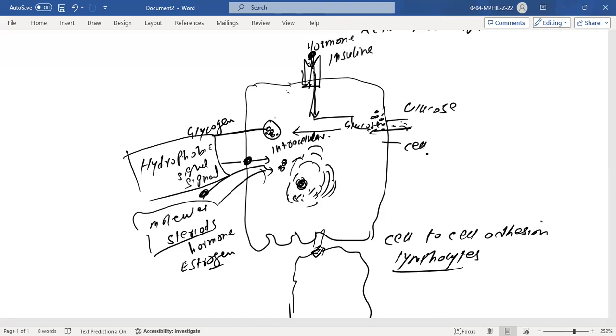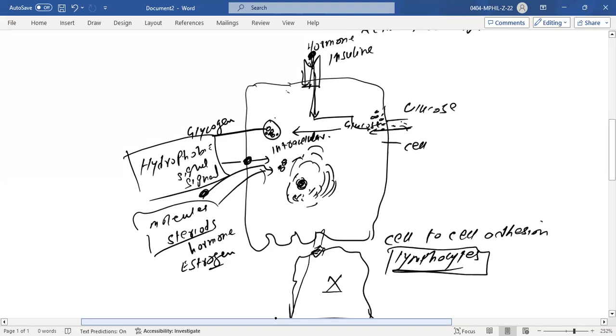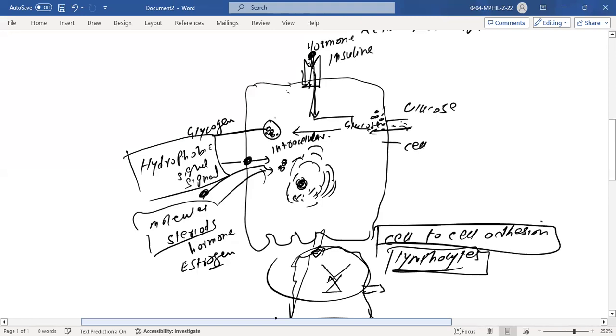They sometimes recognize the foreign particles or outside antigens on the surface of another cell, and they come to bind with it. For example, this is a lymphocyte, and it is going to attach to engulf it, to break it, to destroy this cell. Because if this cell is not destroyed, it will create a problem in the body. So once the immune cells or lymphocytes recognize any cell that has a foreign particle outside, these lymphocytes will come to engulf it, break it, destroy it. So this is a cell to cell adhesion example that you can easily use, right?